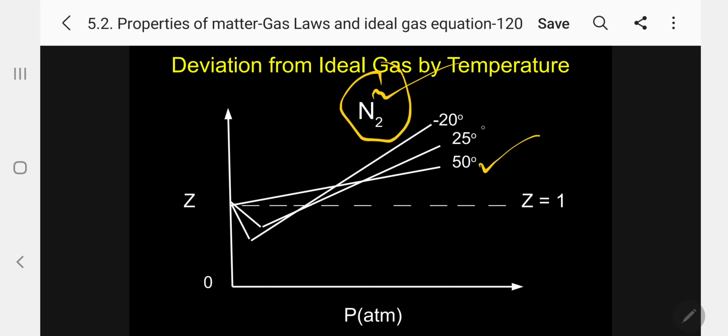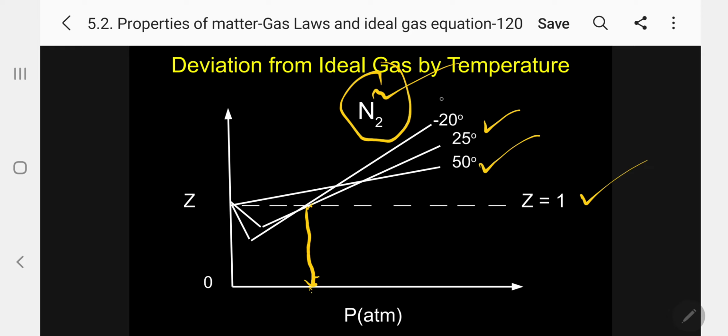Whereas coming for 25 degree, kindly follow, the 25 is crossing here. So nitrogen at 25 degree, at a particular pressure, will act as an ideal gas.